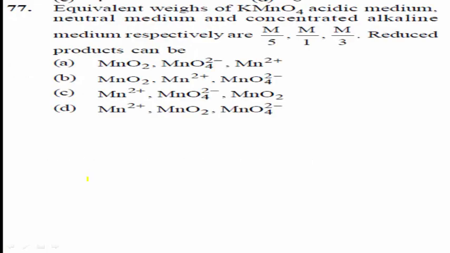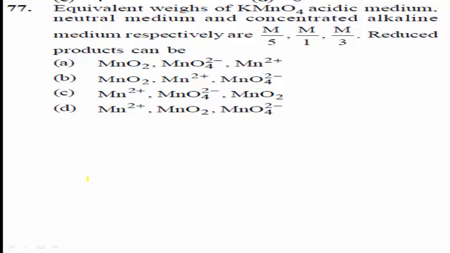Next, question number 77. Equivalent weights of KMnO4, potassium permanganate, in acidic medium, neutral medium and concentrated alkaline medium respectively are M by 5, M by 1 and M by 3. Reduced products can be. See the question once again. Equivalent weights of KMnO4 in acidic medium, neutral medium and concentrated alkaline medium respectively are M by 5, M by 1, M by 3. Reduced products can be.